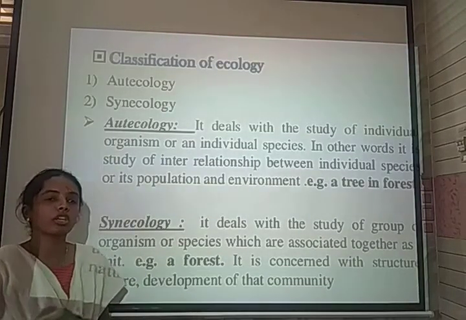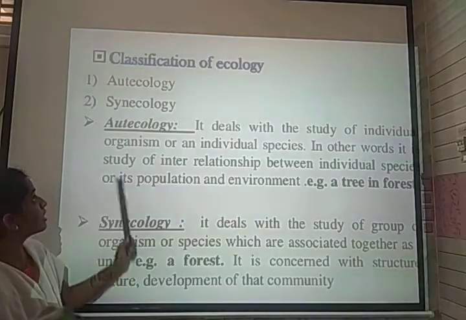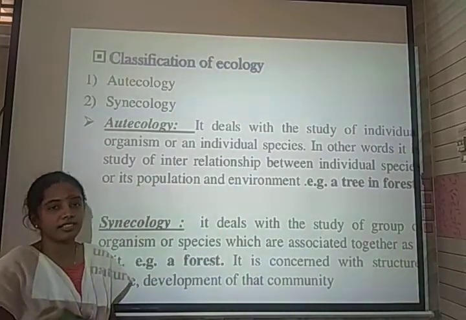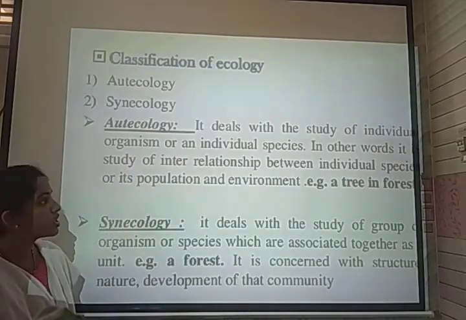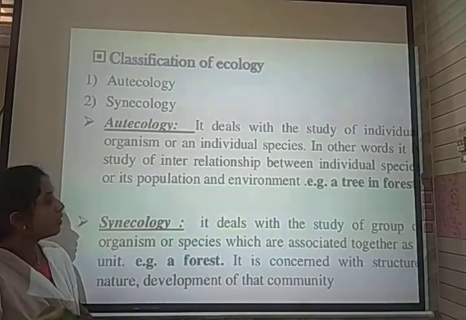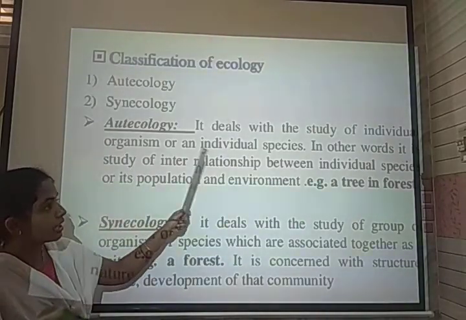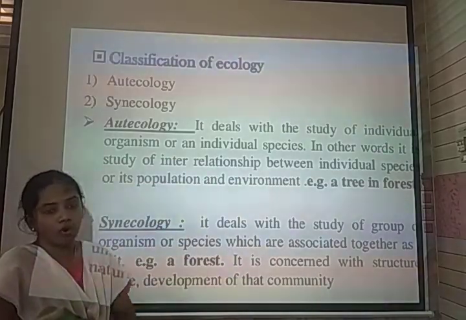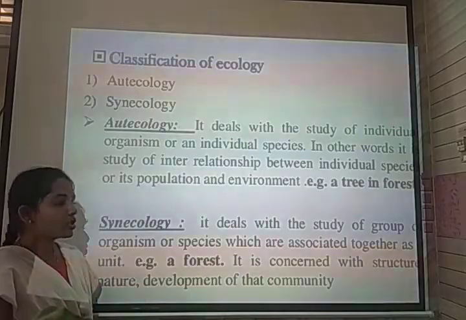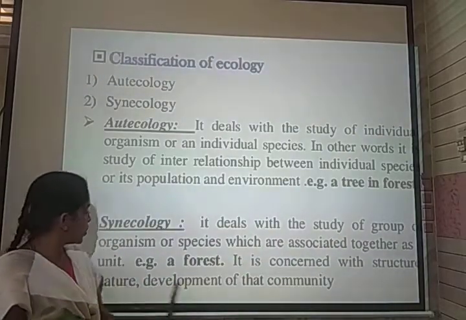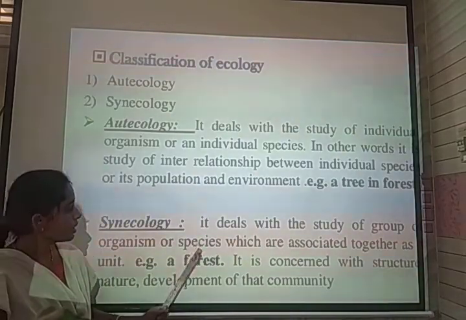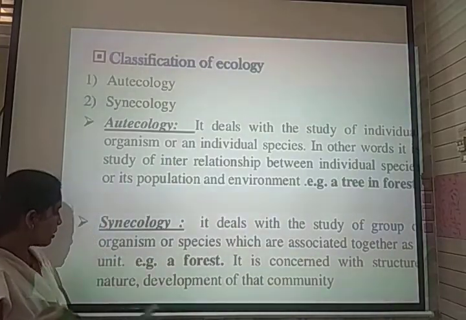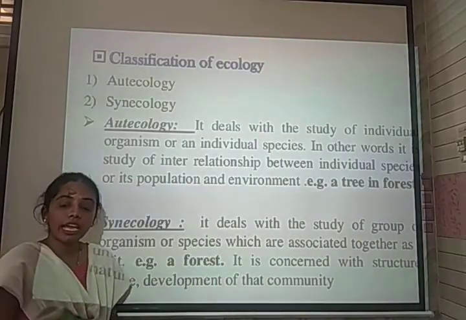Ecology has usually been classified into two types, called autecology and synecology. Autecology deals with the study of an individual organism or an individual species, for example, a tree in a forest. Whereas synecology deals with the study of groups of organisms that are associated together. For this, an example is a forest.